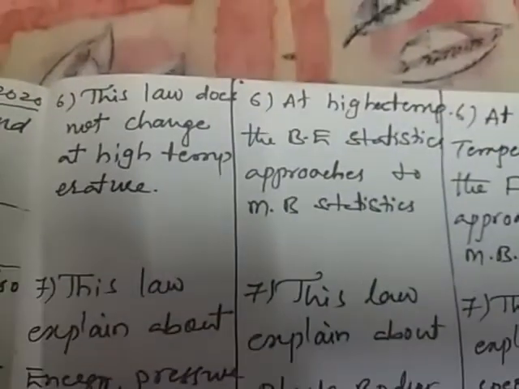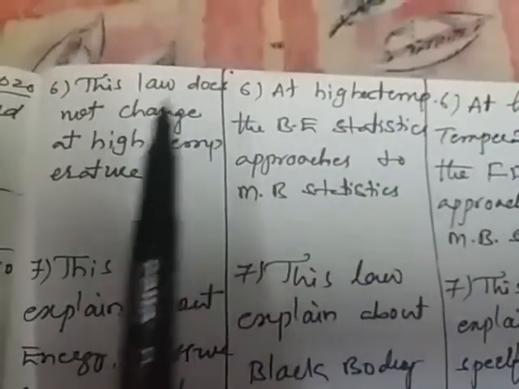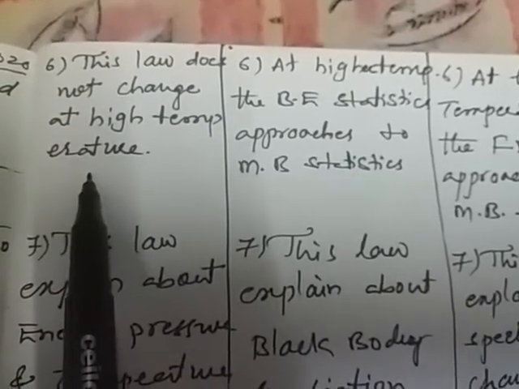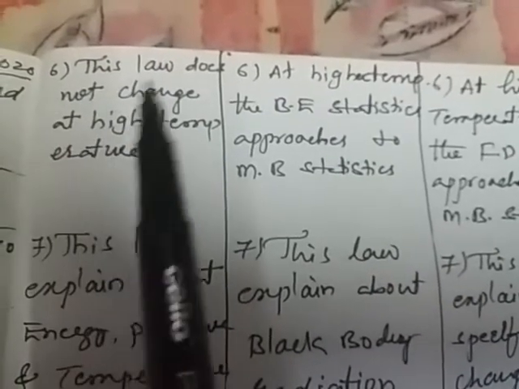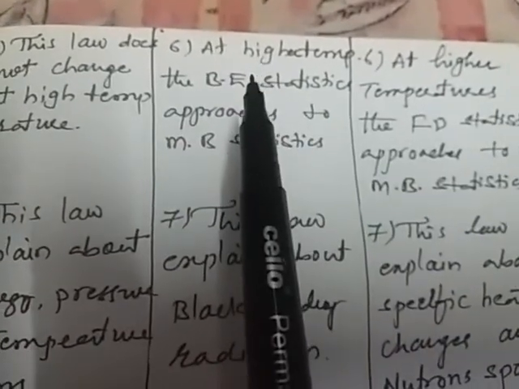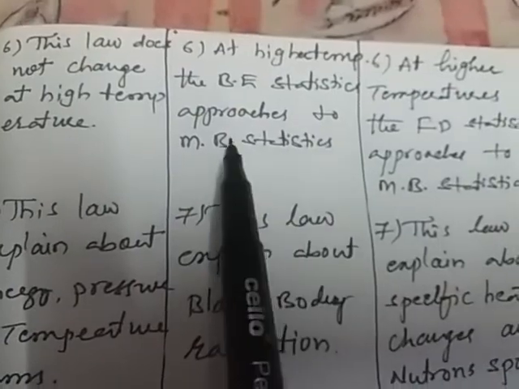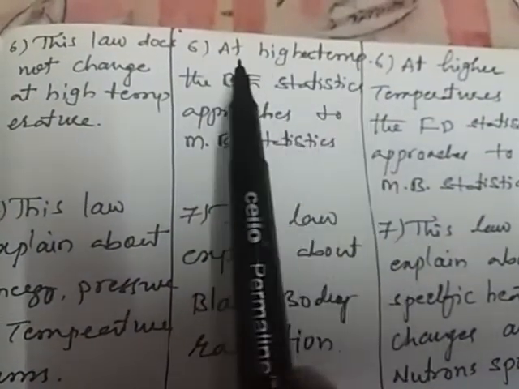Then afterwards, the sixth point: this law does not change at higher temperatures. The Maxwell-Boltzmann distribution law does not change at higher temperatures, but the Bose-Einstein distribution law, what happens here? Bose-Einstein statistics approaches the Maxwell-Boltzmann statistics at higher temperatures.